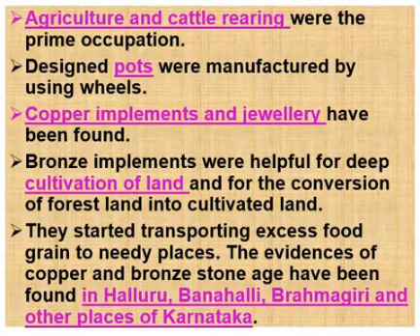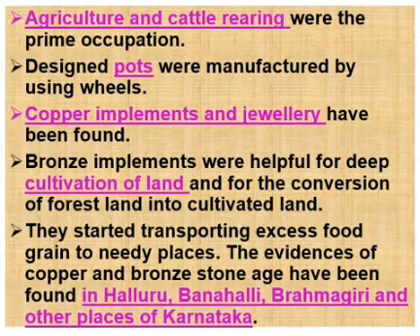Bronze implements were helpful for deep cultivation of land and for the conversion of forest land into cultivated land. They started transporting excess food grain to needy places. The evidences of Copper and Bronze Stone Age have been found in Aluru, Banahalli, Brahmagiri and other places of Karnataka.